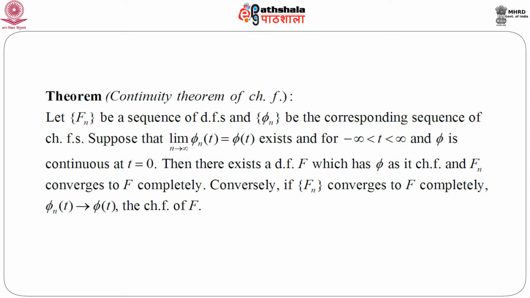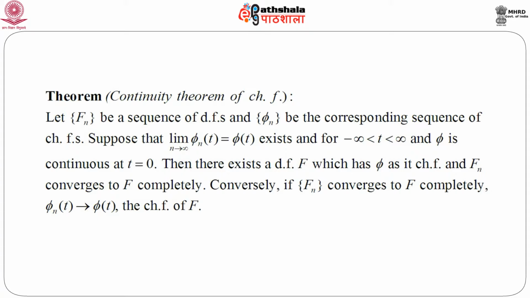So, let F_n be a sequence of distribution functions and phi_n be the corresponding sequence of characteristic functions. Suppose that the limit as n goes to infinity of phi_n(t) equals phi(t), and this exists. So, this limit must exist for all t between minus infinity and infinity, and phi is continuous at t equals 0. You see, this t equals 0 comes very frequently in the discussion of characteristic functions.